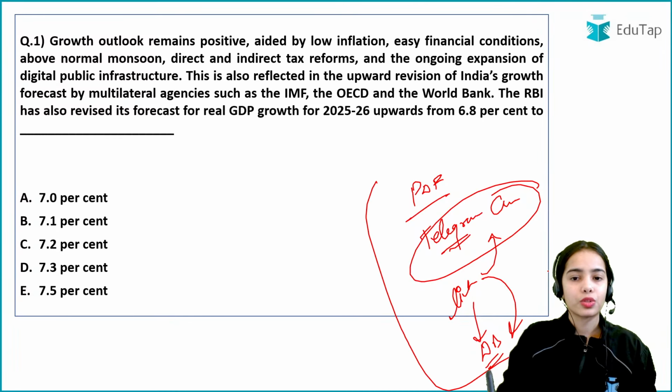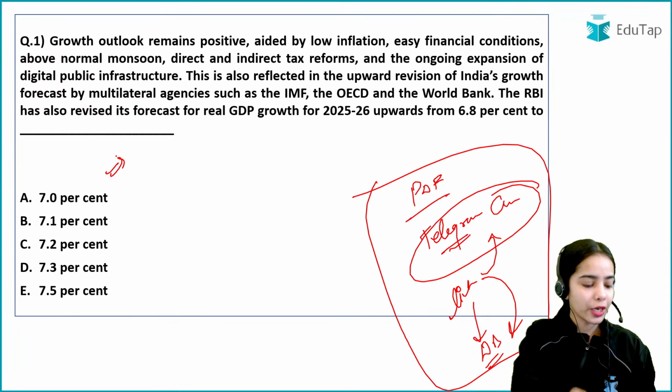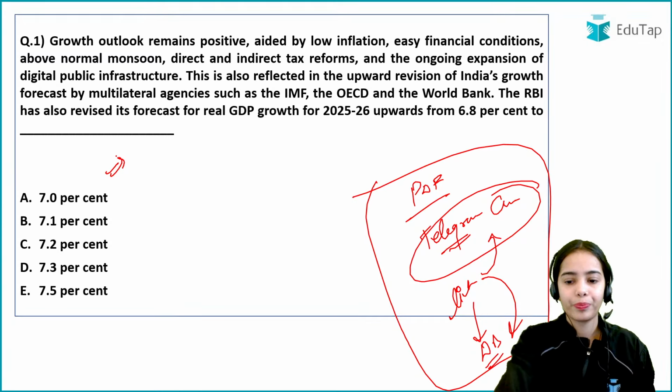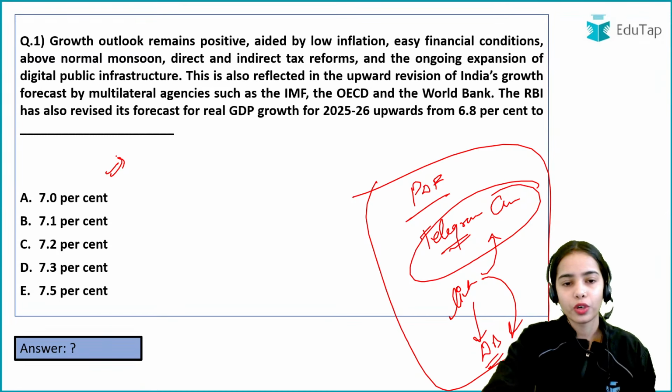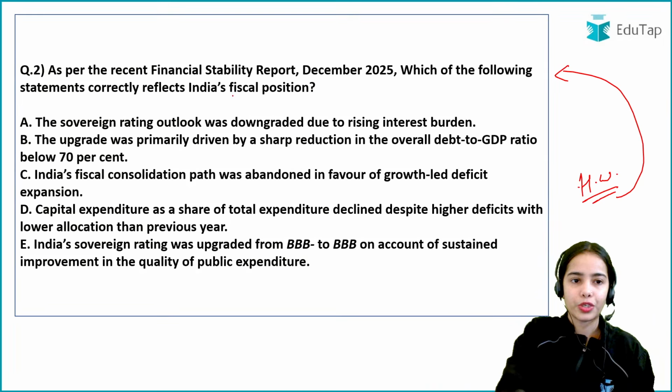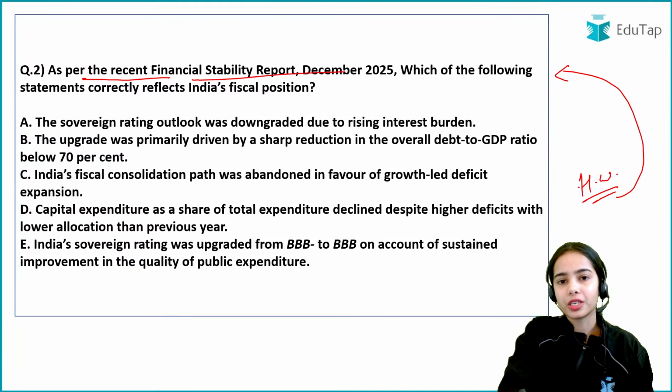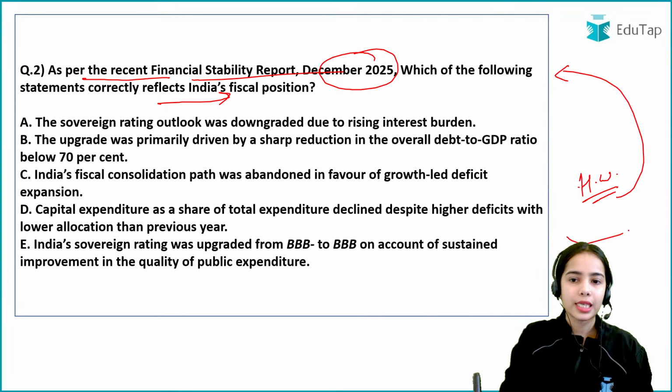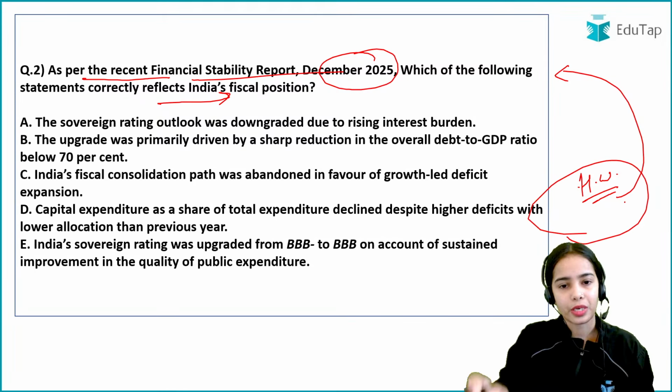Okay, so this is the idea. Now this is the first question. I hope you will be able to answer this question, and this is the homework question for all of you, so do try to answer it. And this is the second question, another homework question: as per the recent Financial Stability Report, December 2025, which of the following statements correctly reflect India's fiscal position? So this is another homework question, so do try to answer this.